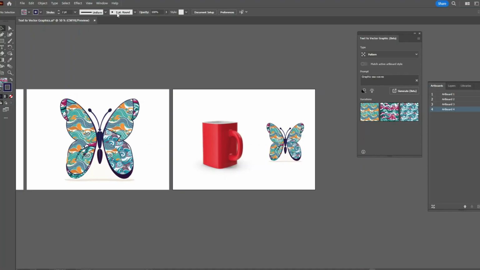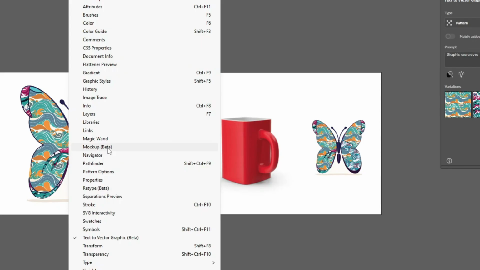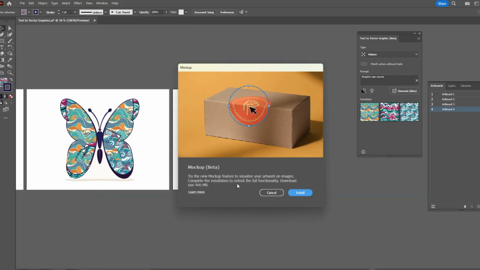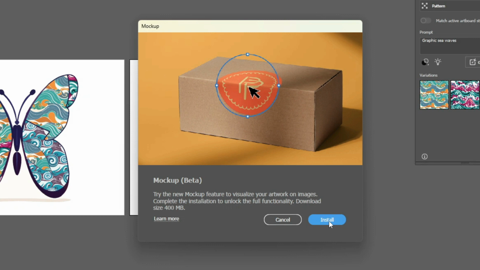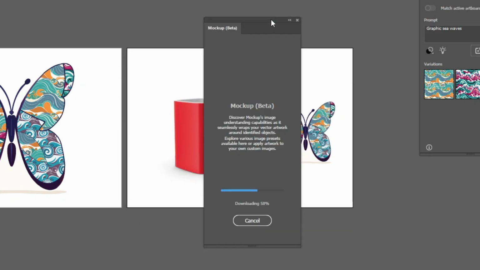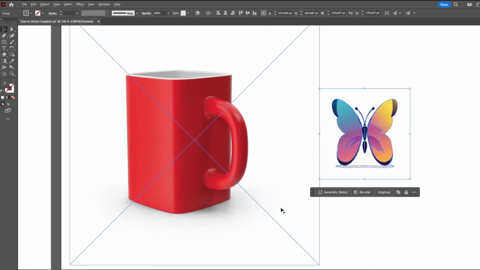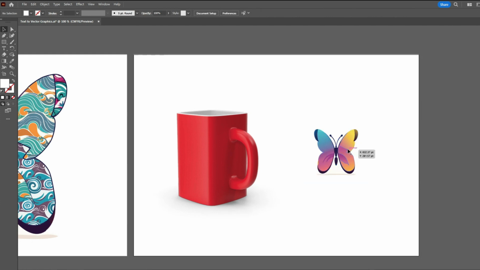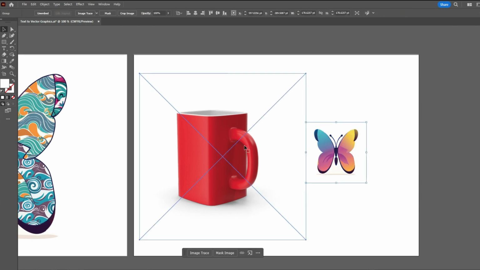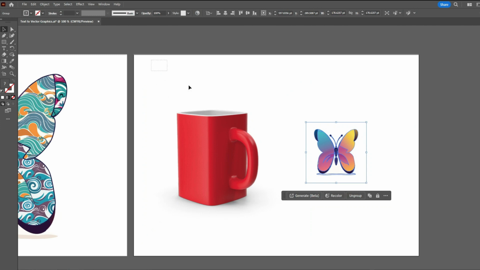In order to activate the Mockup Beta feature, go to Window and Mockup Beta. Click on the install button on the dialog box and you can use the feature after the installation has completed. Now this mug is a raster file. That means it is an image, not a vector artwork.